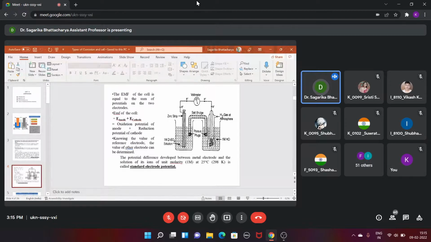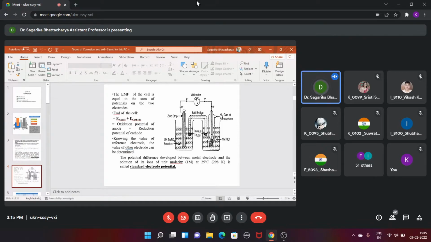Now here at the cathode, the hydrogen H+ ion will take the electron and generate hydrogen gas, which comes out of the solution as hydrogen gas, and we can see bubbles. So this is a very common reaction, and this reaction is utilized for measuring the electromotive force of all the materials available in this world.